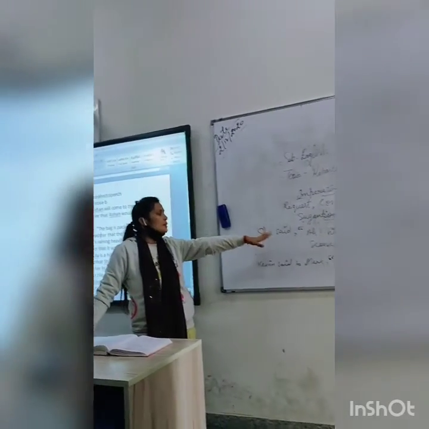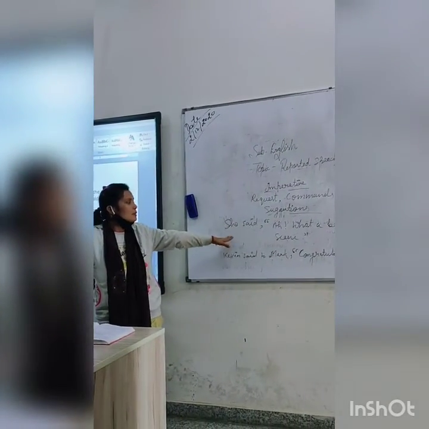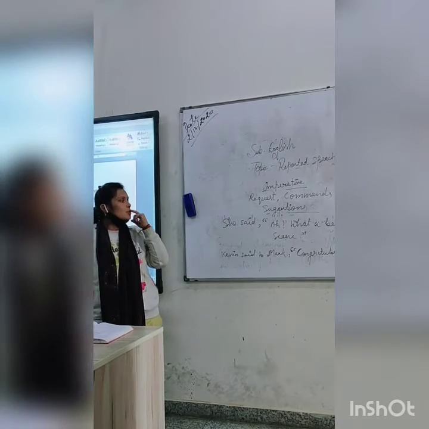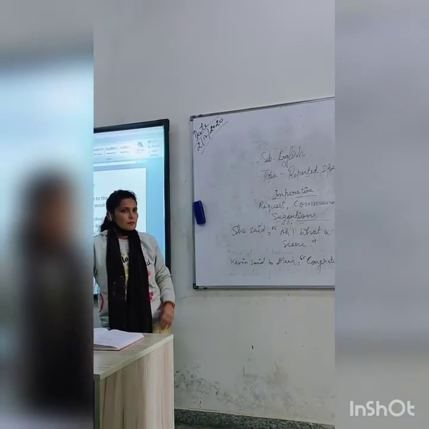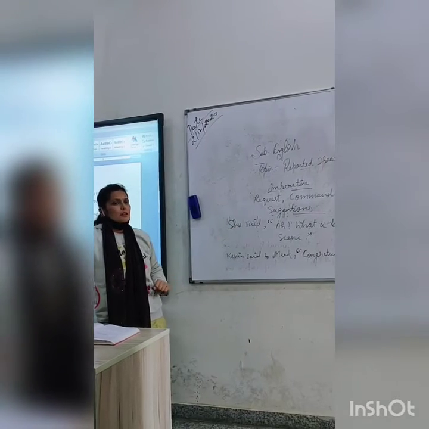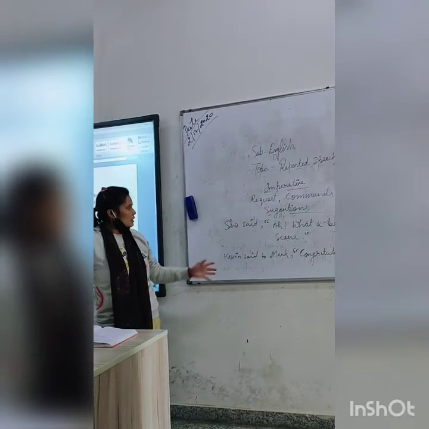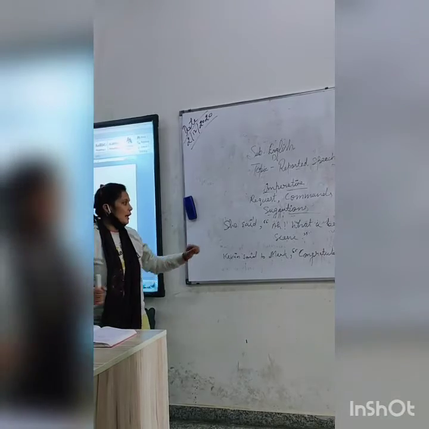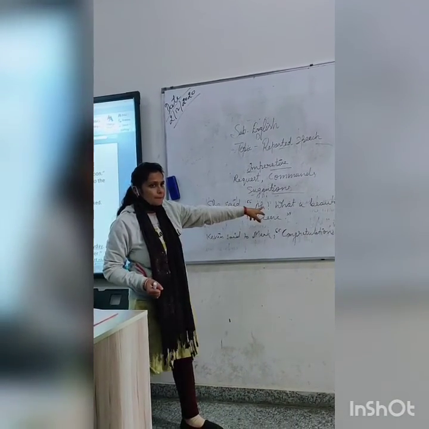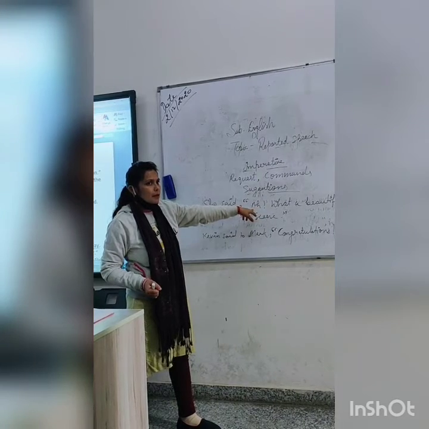Change the sentence. First, identify which kind of sentence it is, and then change this into indirect speech. Yes. Tell me, which kind of sentence is this? Exclamatory. Okay. So change this. As I have told you, you have to change the reporting verb according to the manner here.